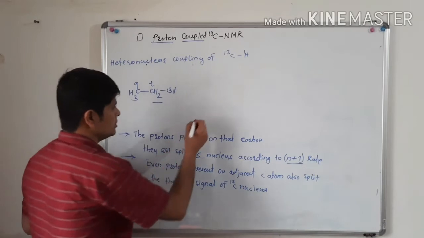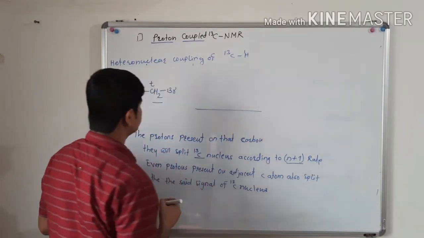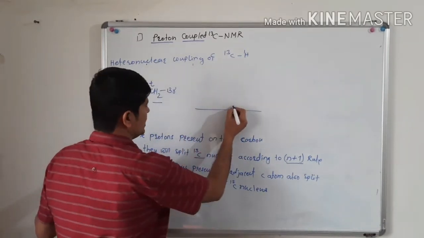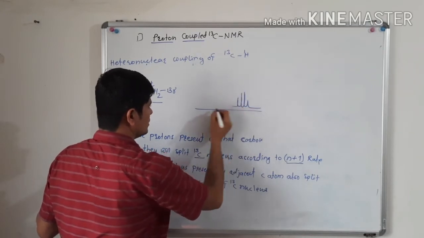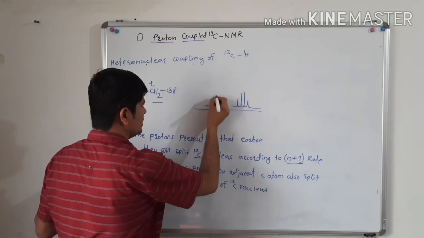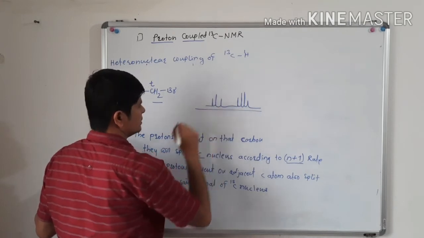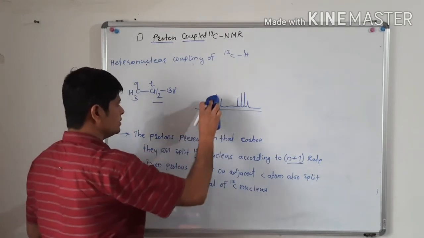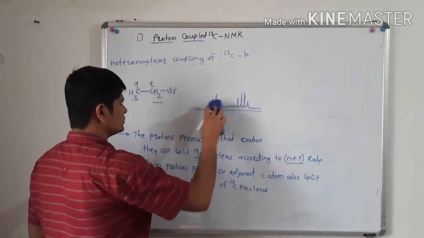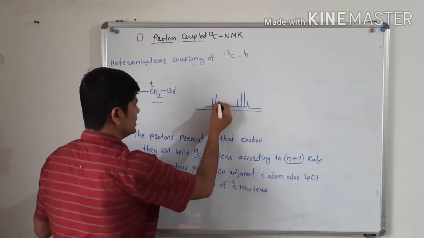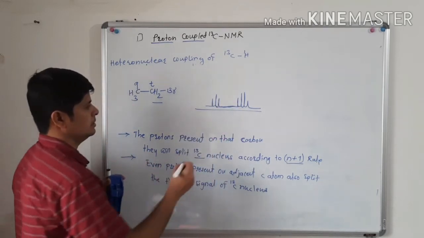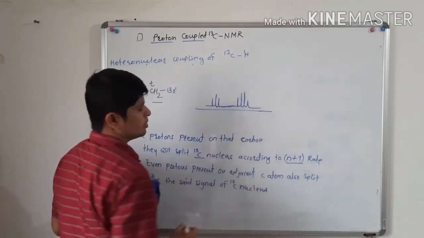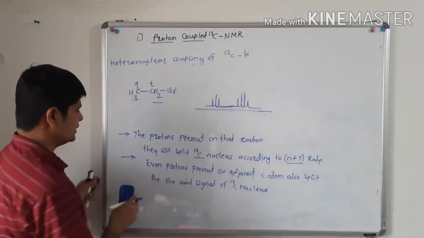So how will this spectrum look? We will have a quartet and we will have a triplet. In this way we can observe the carbon 13 NMR spectrum of ethyl bromide or bromoethane.